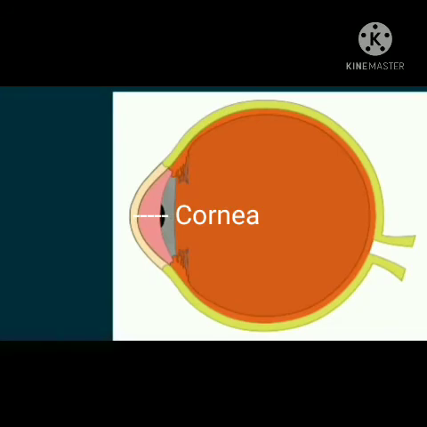Cornea is the front portion of the eye. It is transparent and covers the bulge on the surface of the eyeball. Light enters the eye through the cornea.